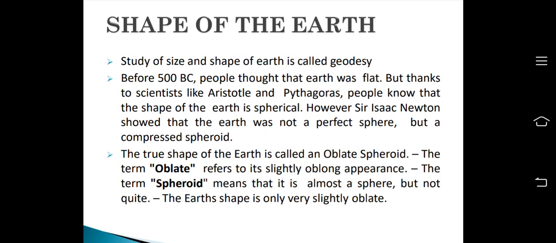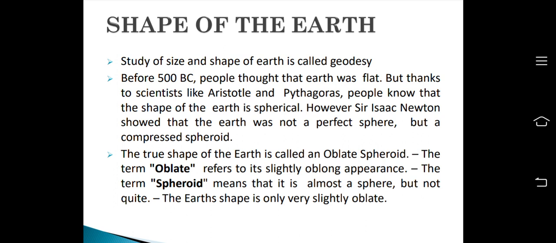Before 500 BC, people used to think that the Earth was flat, but thanks to scientists, who showed us many experiments that proved that the Earth was not flat; it was spherical. But after more experimentation, it was proved that the Earth was neither flat nor spherical. It was a compressed spheroid.